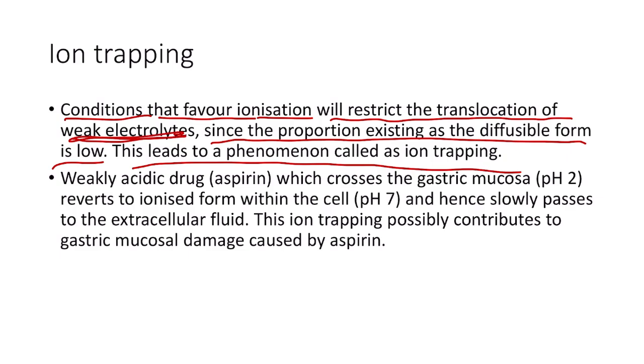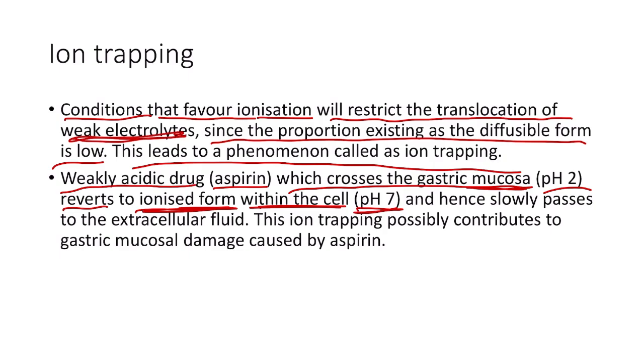An example is when a weakly acidic drug, that is aspirin, easily crosses the gastric mucosa. This is because in the stomach the pH is 2, that is acidic, and this is also a weakly acidic drug, so it can easily cross the biological membrane, but it gets reverted back to an ionized form within the cell, that is in the gastric cell where the pH is 7.